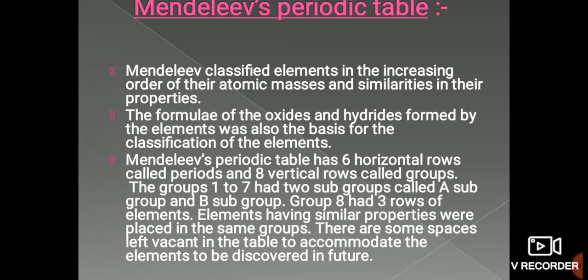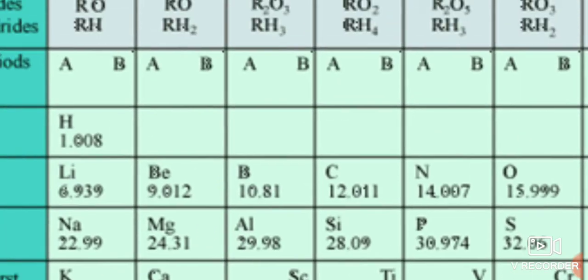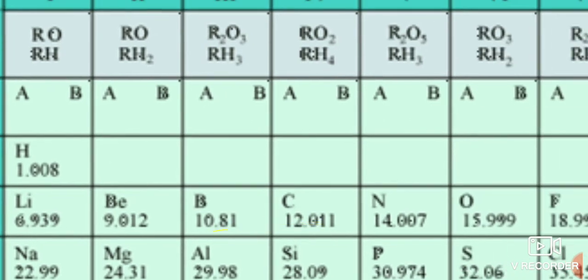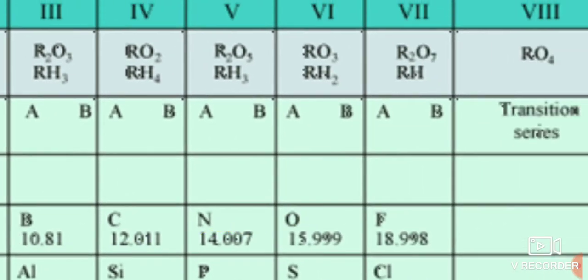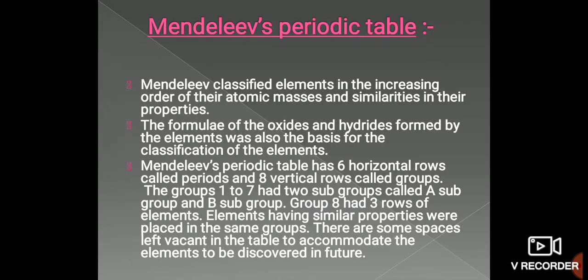Groups 1 to 7 had 2 subgroups, A and B. Up to group 7, each has been divided into A and B.